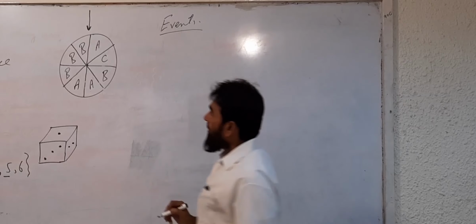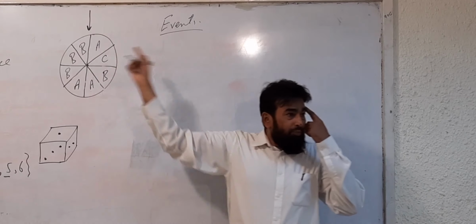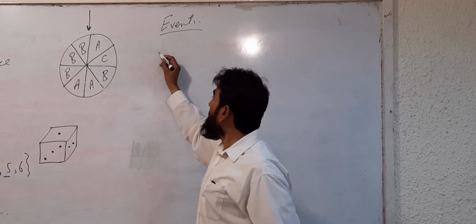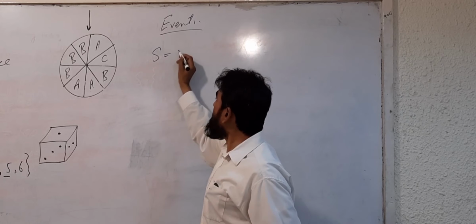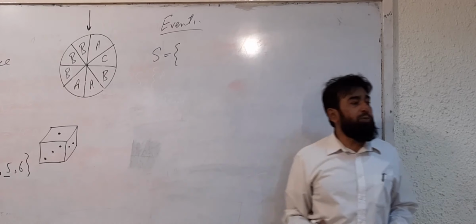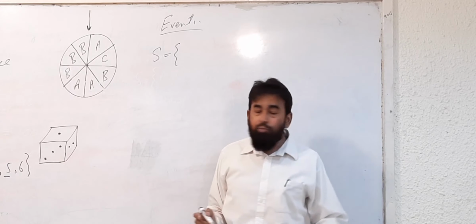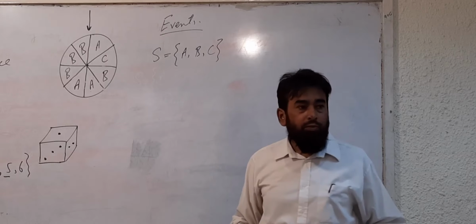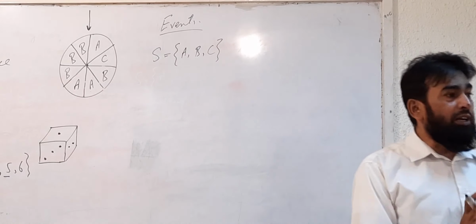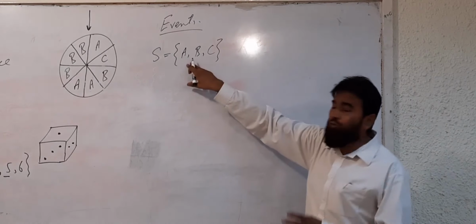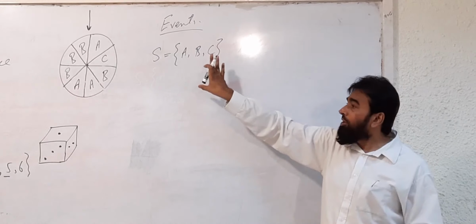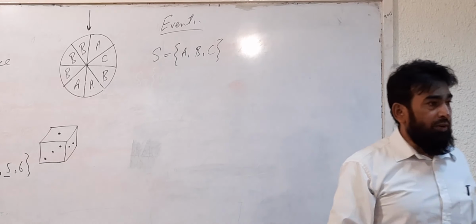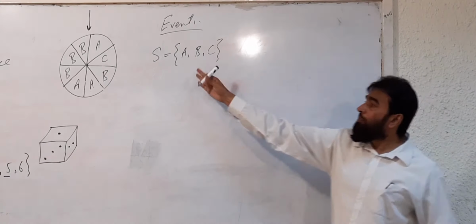Okay. Here you can see that this is a circular wheel. First of all, we have to see what the sample space is in this case. S is the sample space. So what is the sample space in this experiment? ABC, because the possible outcomes are A, B or C. You are not going to repeat elements, however many times A is written. You just write down the main alphabets which are used here. Okay. So ABC. So this is the sample space.